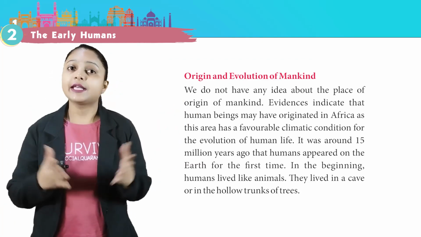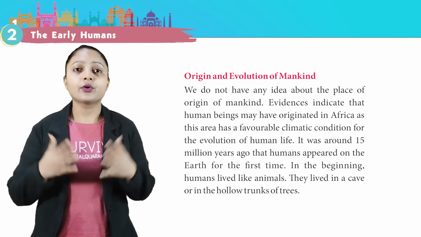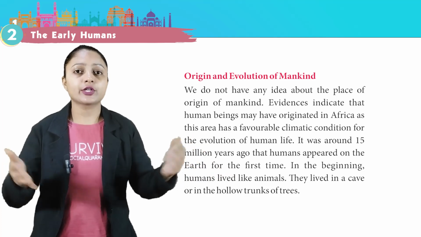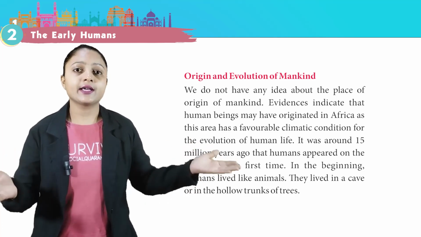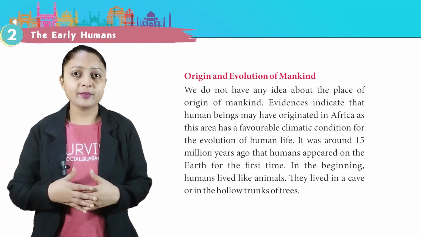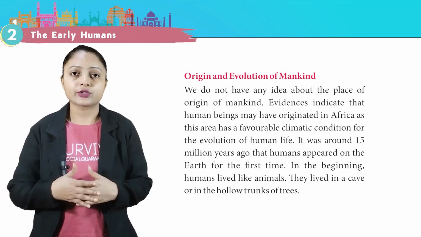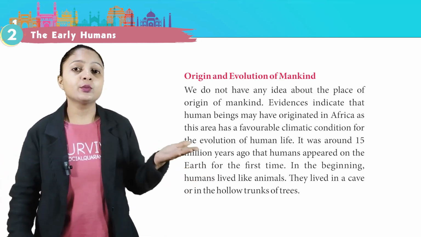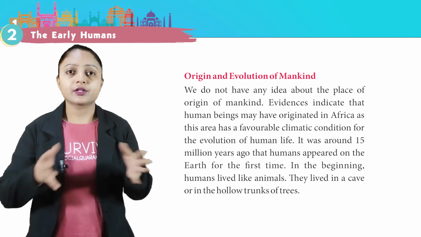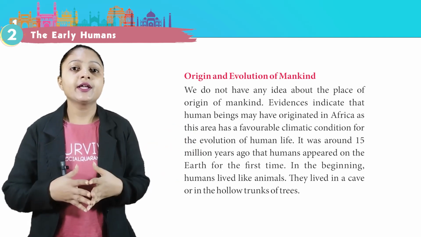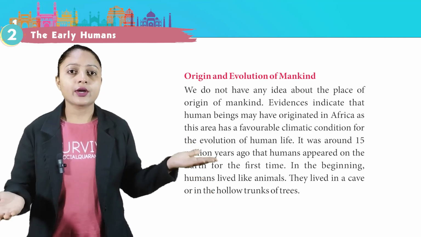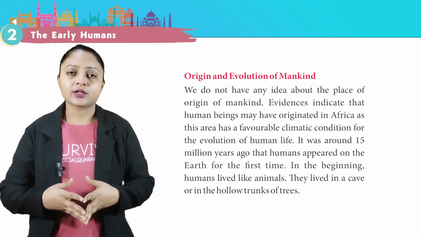Origin and evolution of mankind. We do not have any idea about the place of origin of mankind. Evidences indicate that human beings may have originated in Africa as the area has favorable climate conditions for the evolution of human life. It was around 15 million years ago that humans appeared on the earth for the first time. In the beginning, humans lived like animals. They lived in caves or in the hollow trunks of trees.